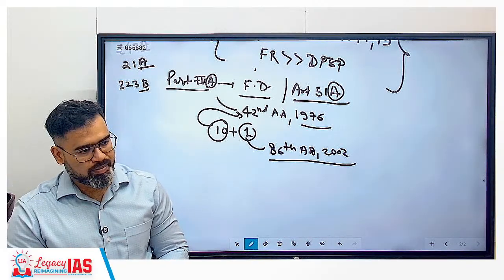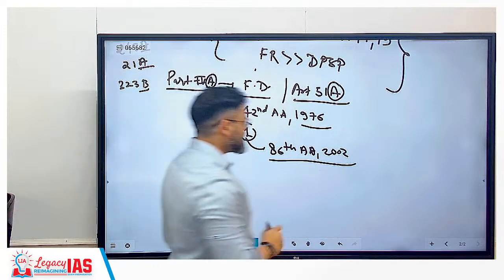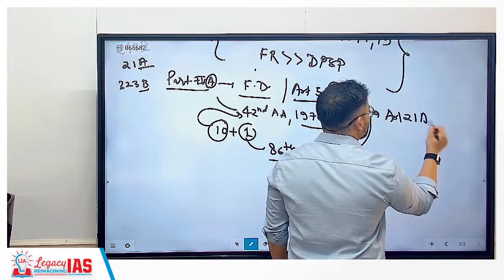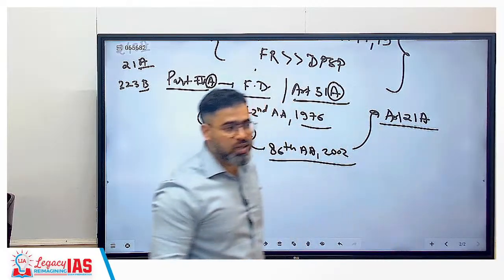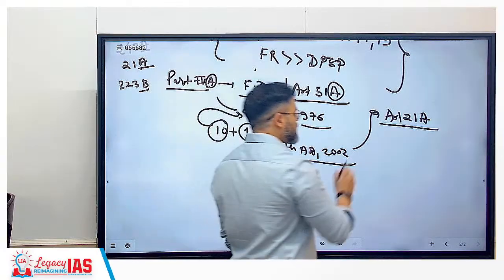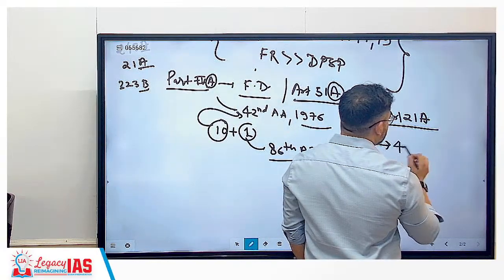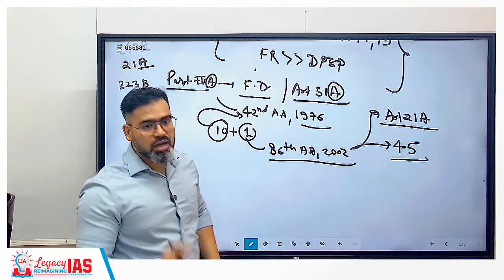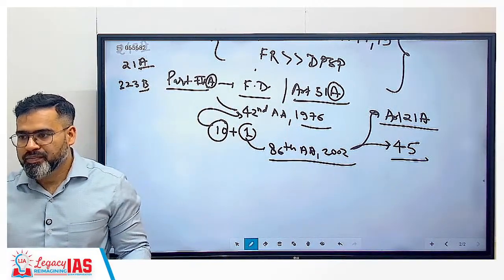By this 86th Amendment, if you check, we have added Article 21A, right to education. Correct? By this we have also changed the content of one more article, that is Article number 45. Article 45 is a DPSP.